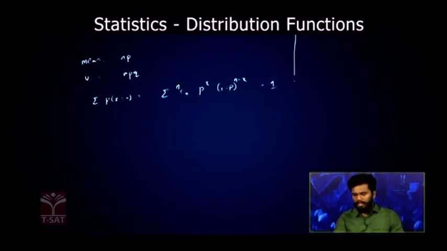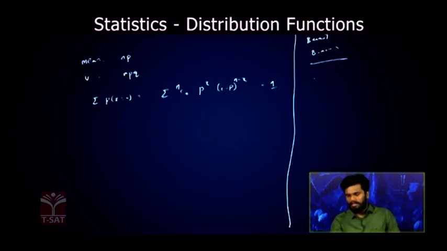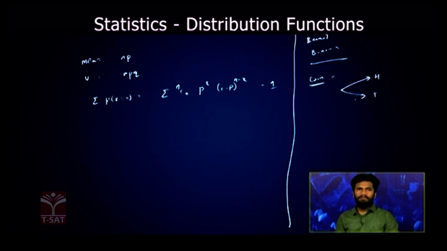So the best example we can give for a Bernoulli trial or Bernoulli distribution and also binomial distribution is, let us consider when you are tossing a coin. It will result in only either a head or a tail. So when a coin is tossed, the result will be a head or a tail. If a head comes, it is a success, and if a tail comes, it is a failure. So that is a Bernoulli trial. It has only two outcomes, and each outcome has equal chances of coming. That is called the Bernoulli trial.